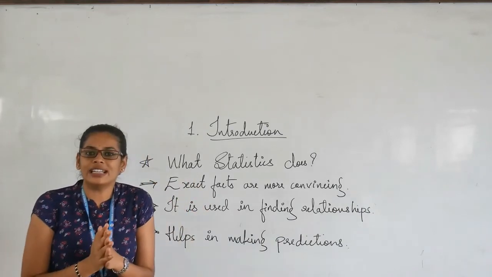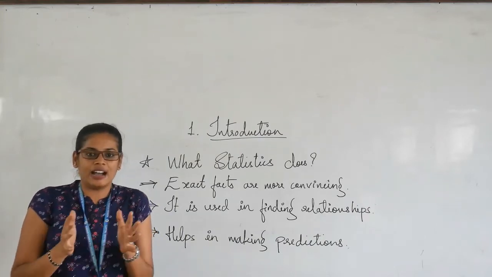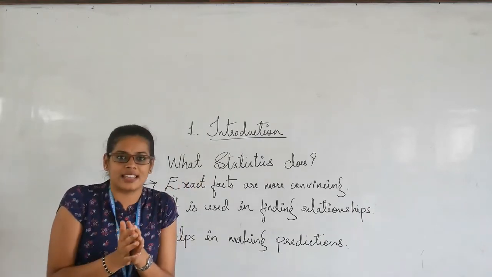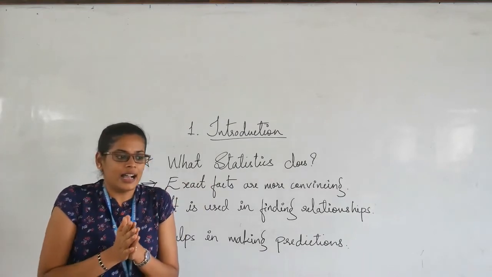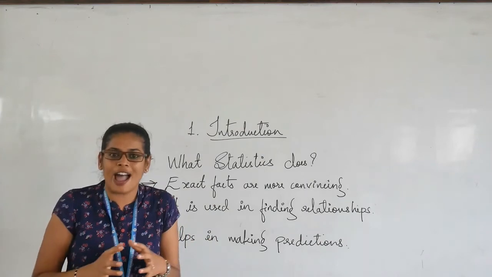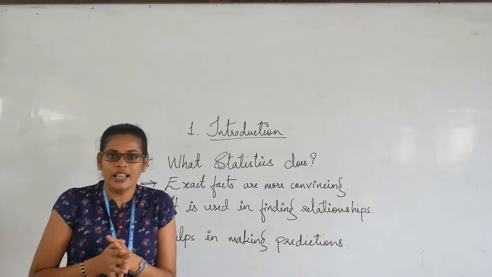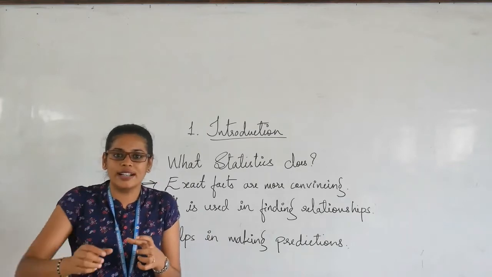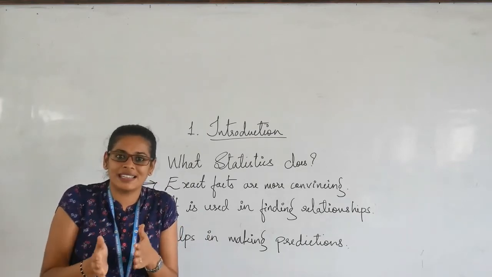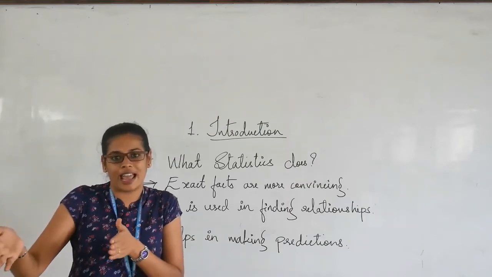One more advantage of using statistics is that it condenses mass data. What is this condensing? You cannot remember everything if you have mass data in your hand. Can you remember every student's marks or the percentage they scored in their graduation?